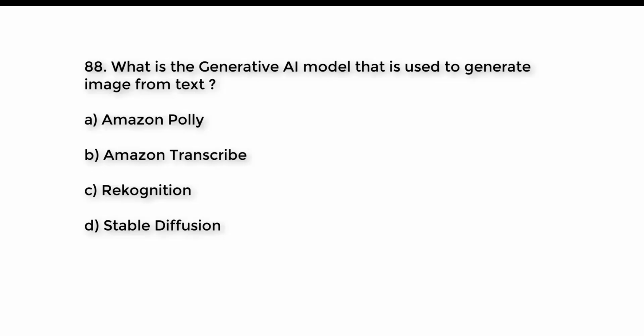Question number 88. What is the generative AI model that is used to generate image from text? A. Amazon Polly. B. Amazon Transcribe. C. Rekognition. D. Stable Diffusion. Try to guess the right answer. And the right answer is option D. Stable Diffusion.